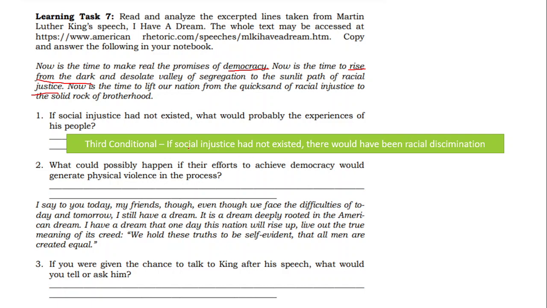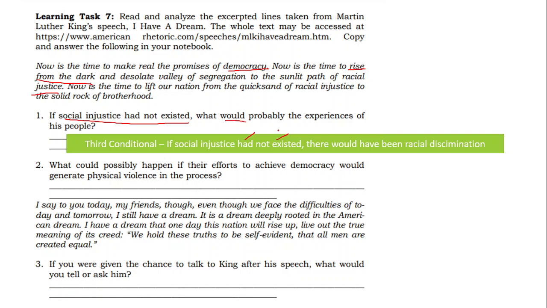As you see, where did I get words like "social injustice"? It is also in the question. And then I used its verb, "had not existed." Remember, this is third conditional, wherein we use had and the past participle. It has "not" because our clause is negative. And then, "what would probably be the experience?" Since I see "would" here, I need to incorporate that in my clause.